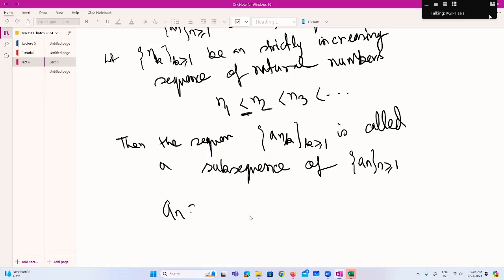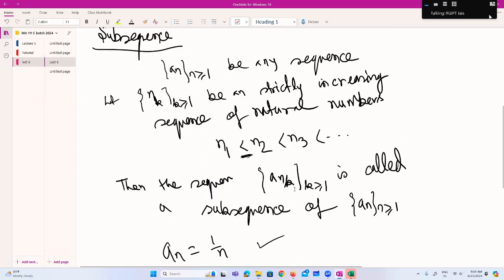Suppose a_n is 1 by n. Then can you give some subsequence of a_n? What do you choose as n_k? This sequence you have already studied. Now subsequence, what is the definition of subsequence? a_{n_k}, where n_k is a strictly increasing sequence of natural numbers.